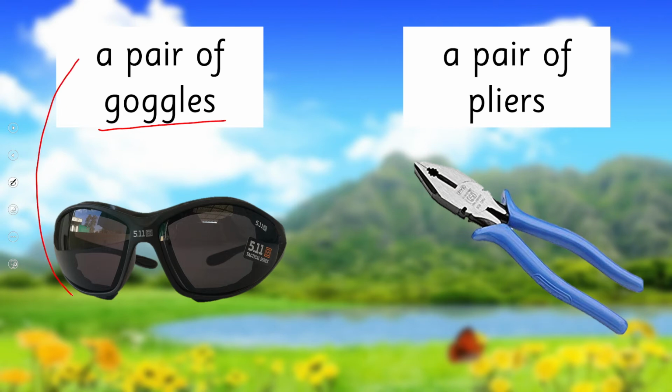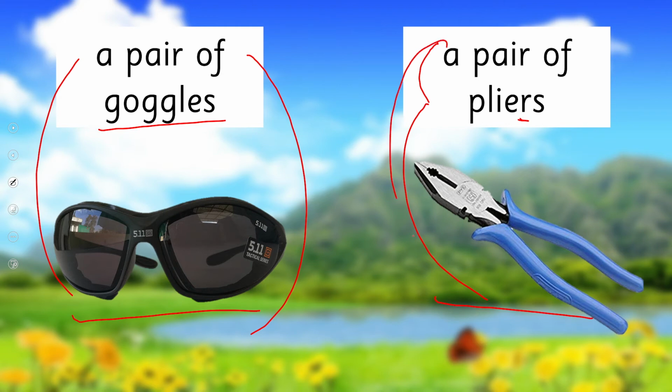Oh, by the way, spectacles and goggles are a special type of customized eyewear which we use for a special purpose. For example, swimming goggles, or when you are riding a bike. So these are used like that. Okay, and a pair of pliers. Pliers. This R is silent. How do we say pliers?